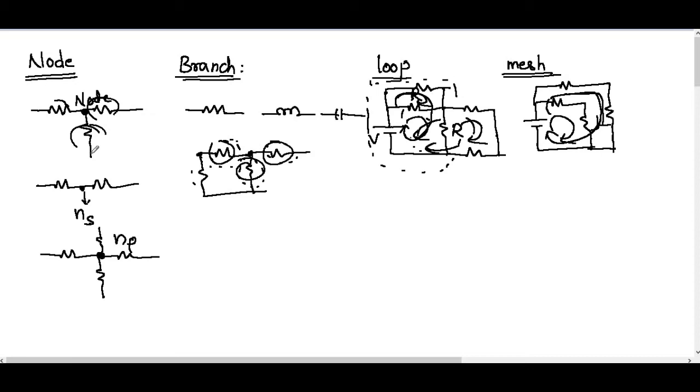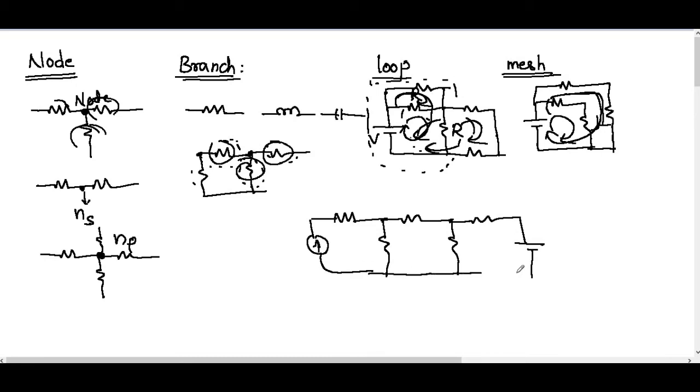Now we will take one big circuit and find out how many nodes, branches, loops and meshes we have in it. Draw a circuit. So this is the circuit we have. Let us find how many nodes we have.